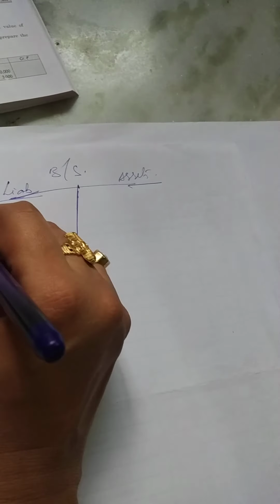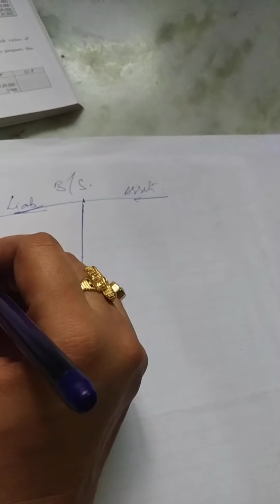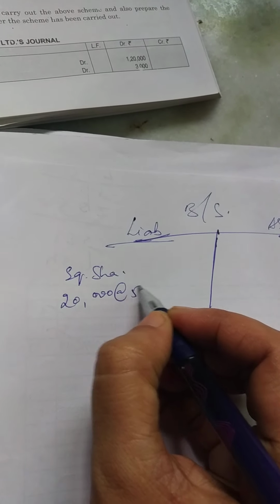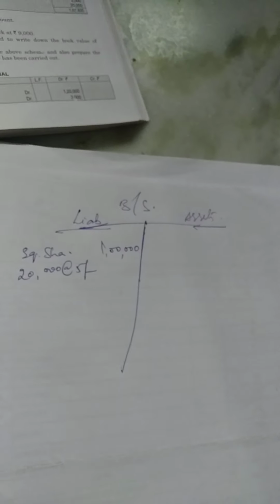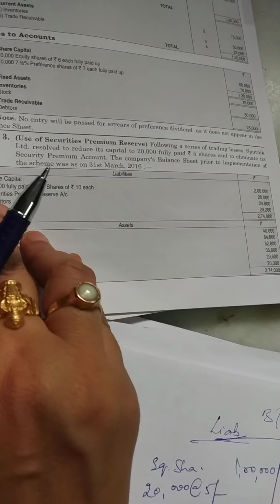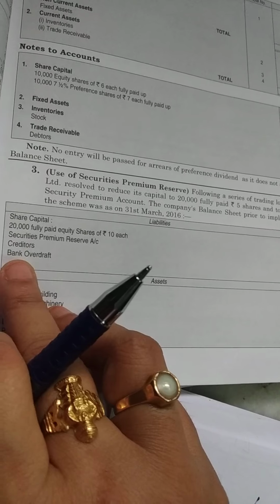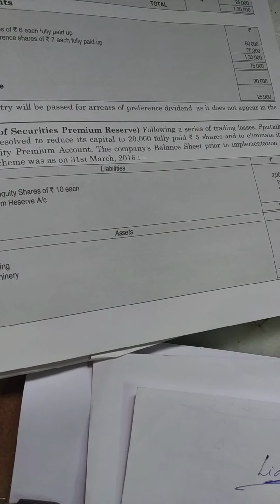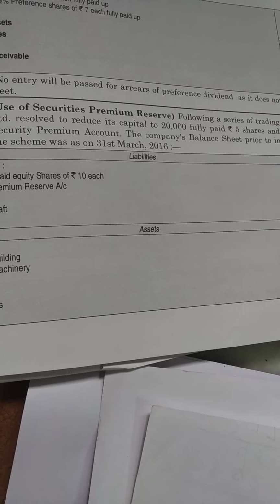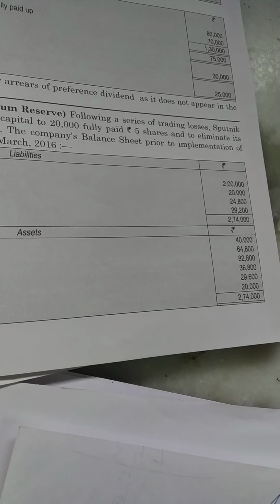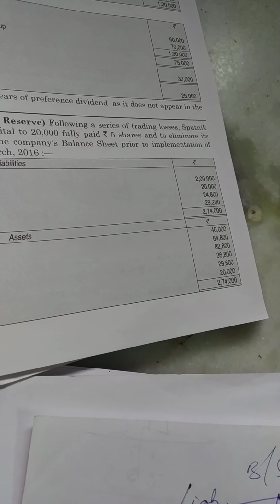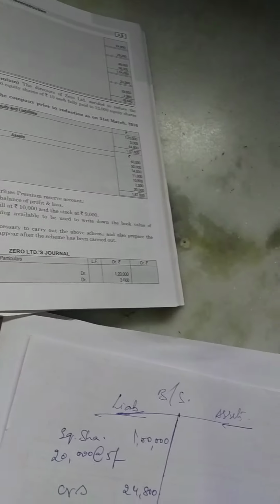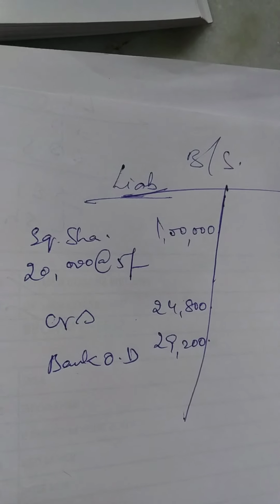So out of this, as usual, write first the equity share capital. Equity share capital is 20,000 shares at the rate of 5 each. So that comes to 1 lakh only. Next, in this particular problem you can observe, girls, we have used the share premium. So leftover are creditors and bank overdraft. What is the amount of creditors, girls, in this particular problem? 24,800 and bank overdraft 29,200. So as per the agreement we have entered these two, creditors and bank overdraft.